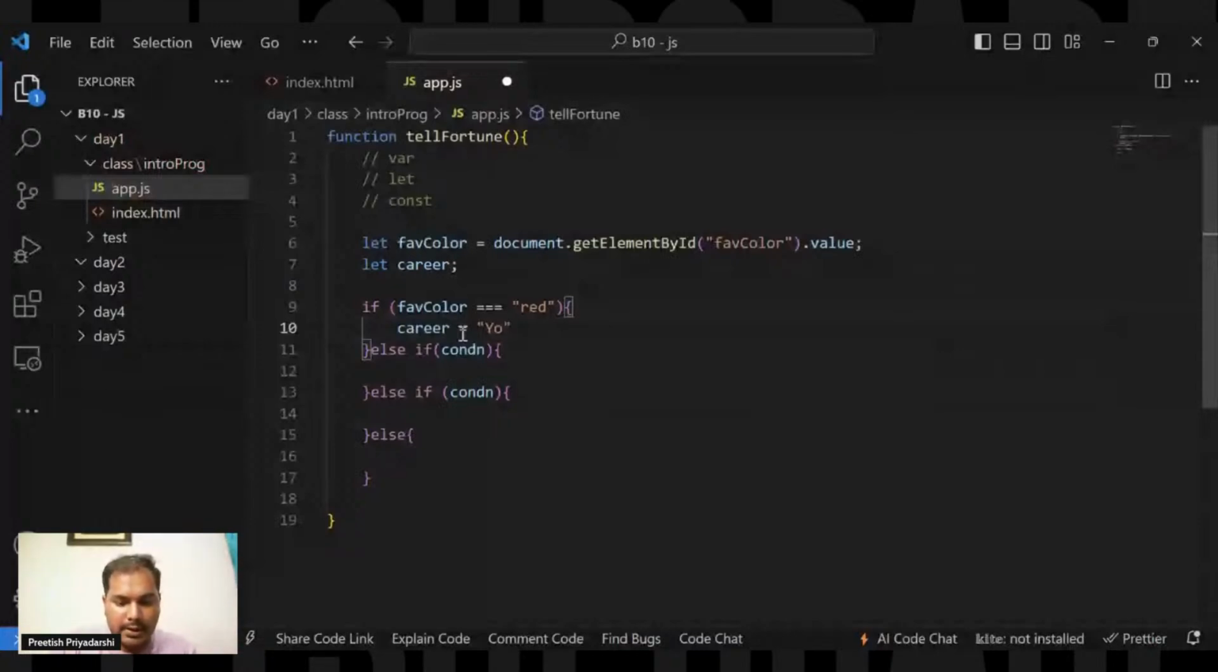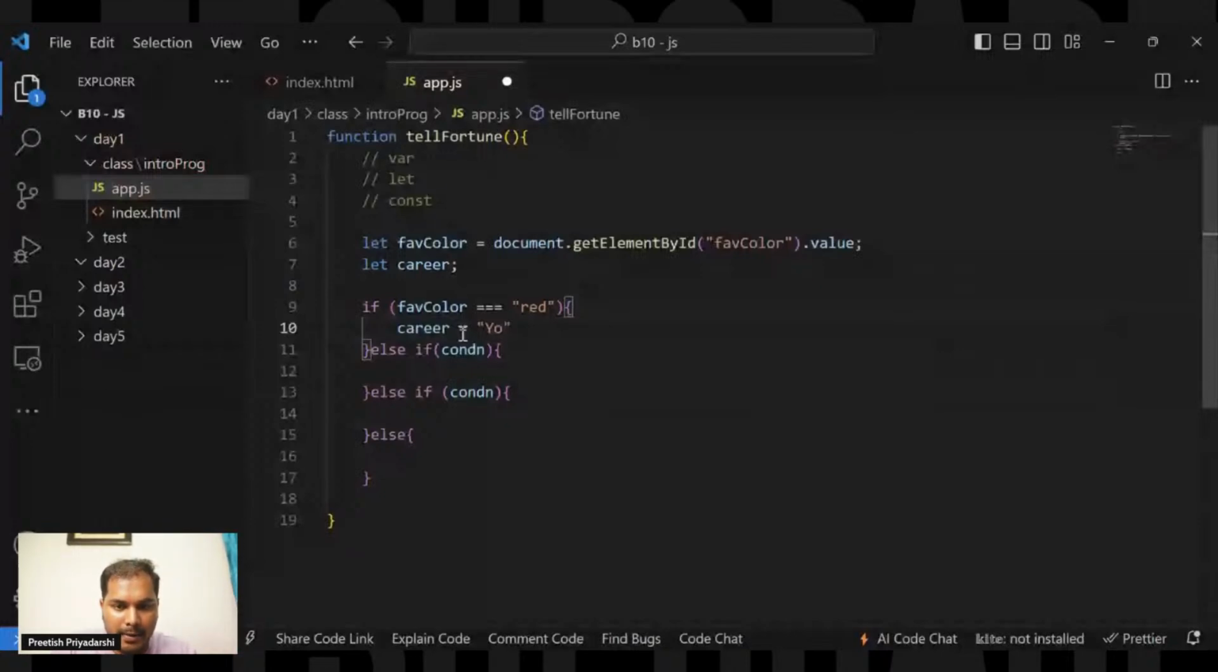You might be a passionate leader. If you have entered the color red in this input field, then inside this career variable it will store this value, that you might be a passionate leader, if this condition is true. But if you have entered blue, then this condition becomes false. So it will move to the else if part and check the next condition. In this part, we can say if the favColor is triple equals to green, then we'll write the statement for this.